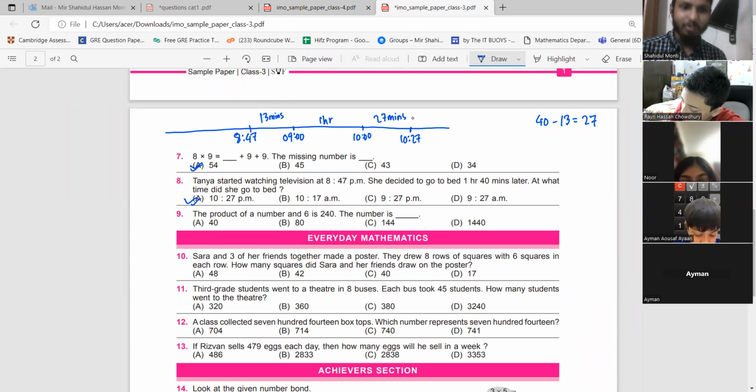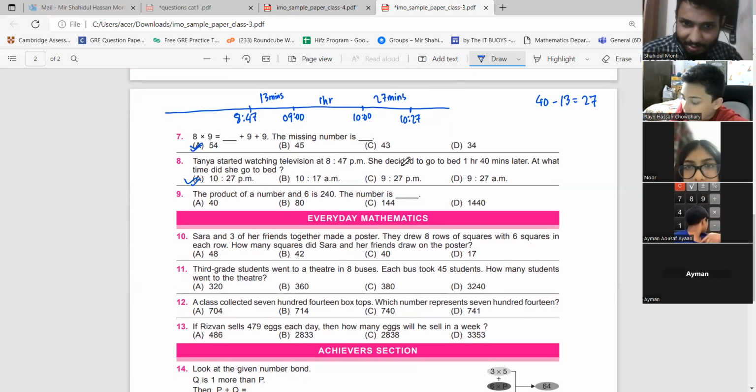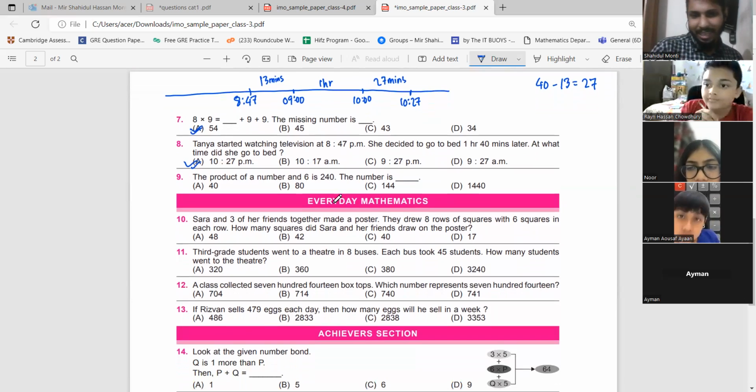Correct answer should be equal to A. A for an apple. Can you follow me, students? Yes. Next, question number 9, students.